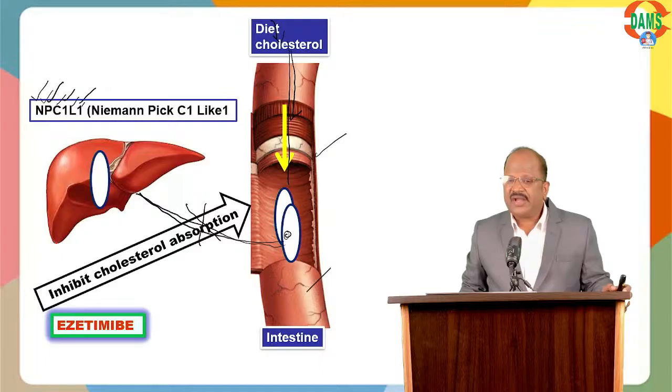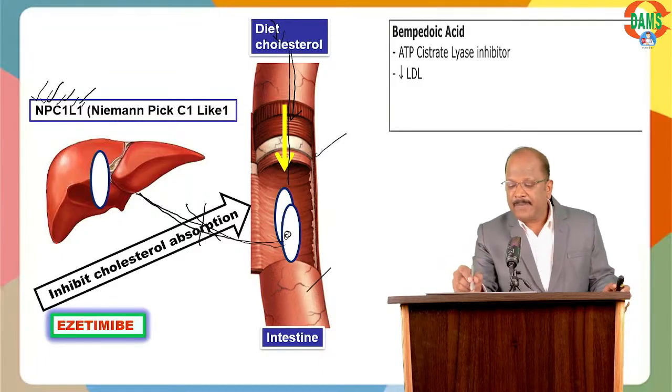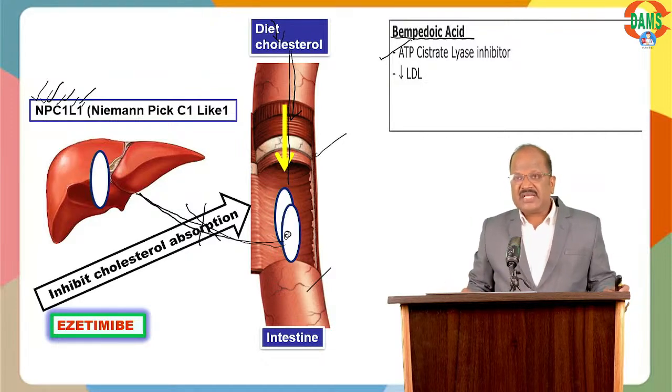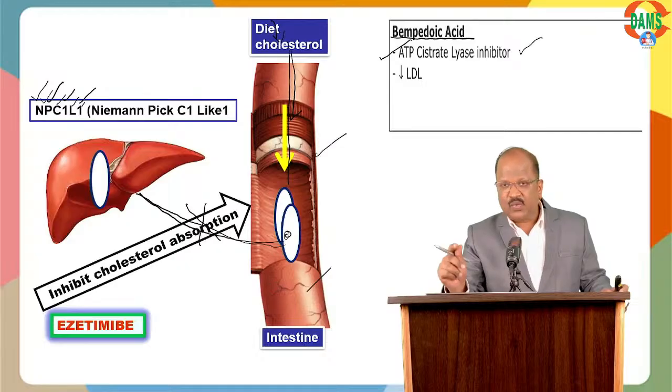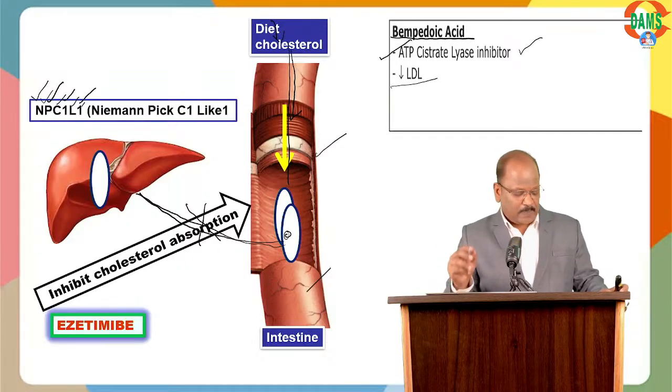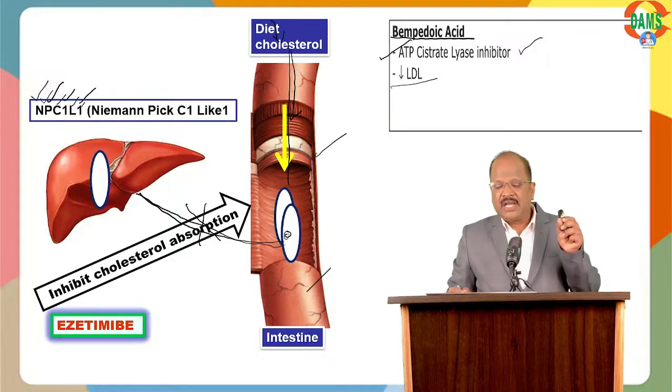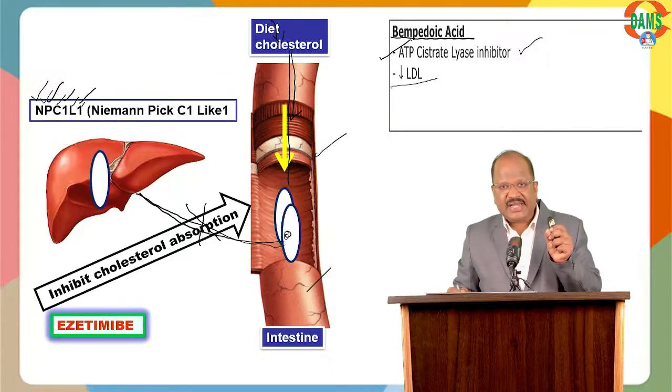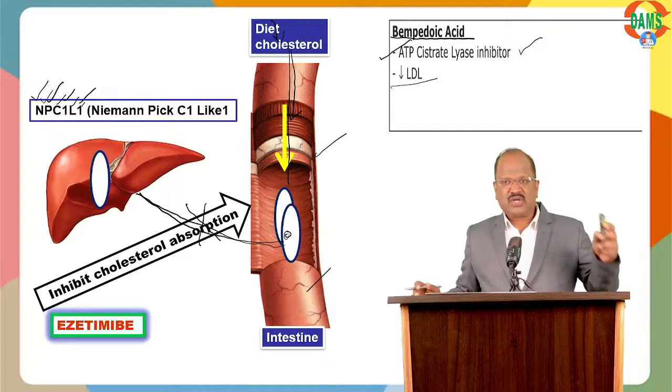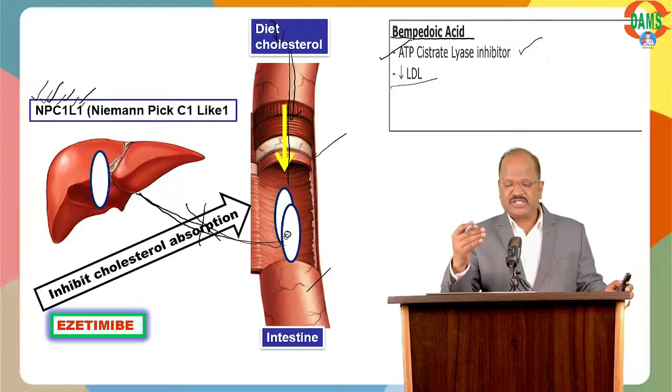Okay. And finally, one question, what is bempedoic acid? Bempedoic acid is an ATP citrate lyase inhibitor. This enzyme is involved in the synthesis of cholesterol, thereby reducing LDL. So, bempedoic acid is an ATP citrate lyase enzyme inhibitor useful for decreasing LDL cholesterol. That finishes the cholesterol lowering agent based MCQ.